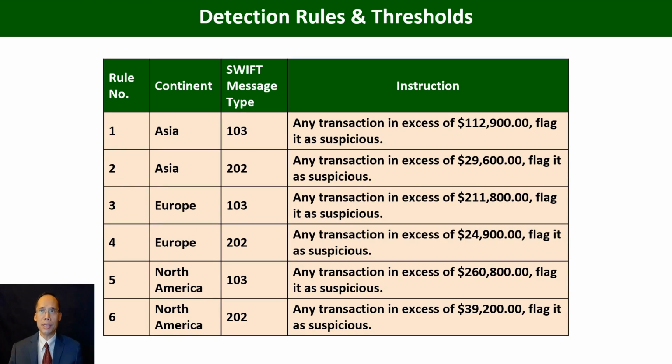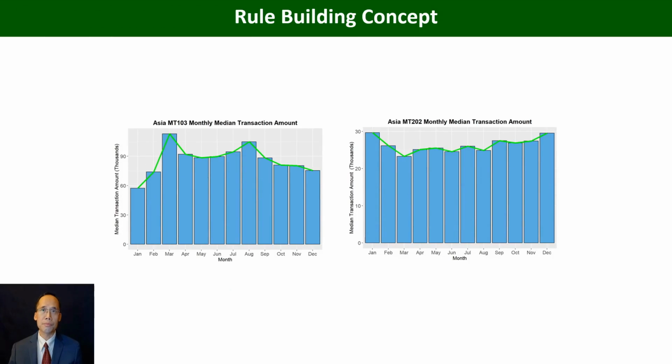And here were the 6 detection rules that we built along with their threshold settings. For example, for Asia and for message type MT103, if an outlier transaction amount was larger than 113,000, then it was flagged as suspicious. The same logic was applied to the rest of the rules here on this table.